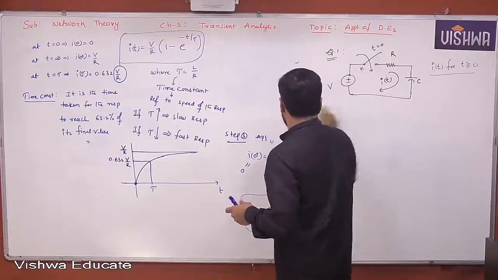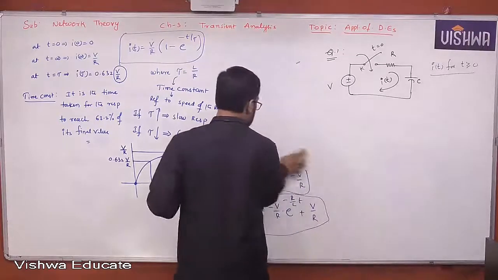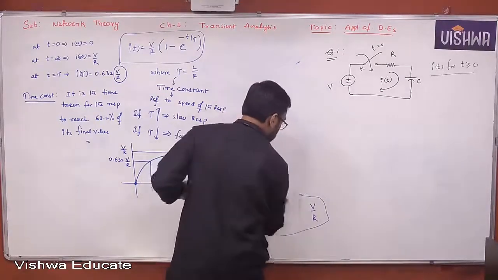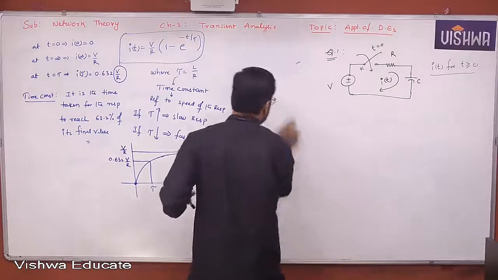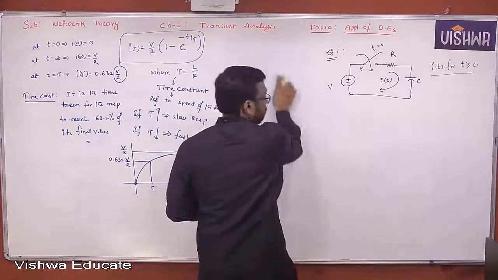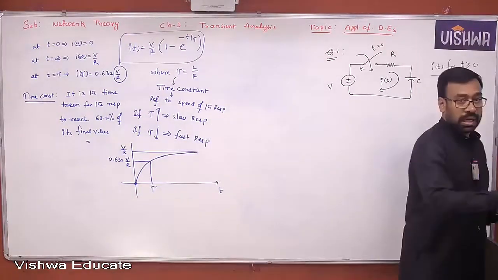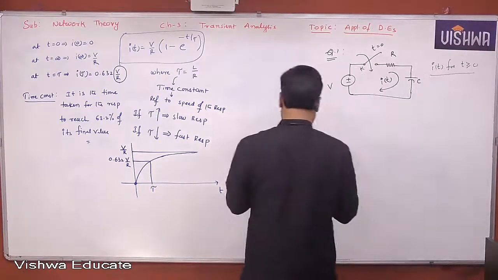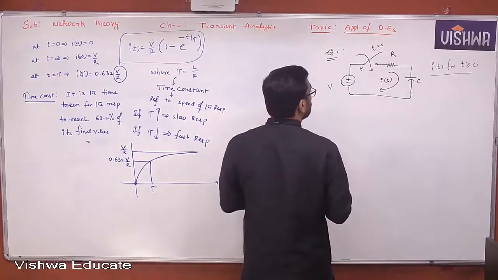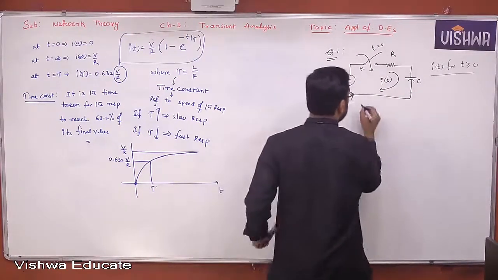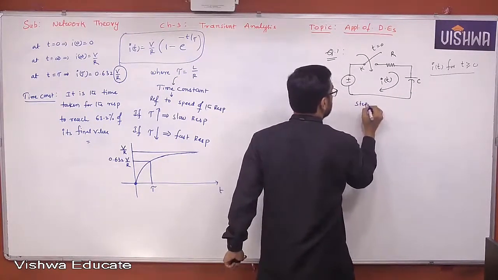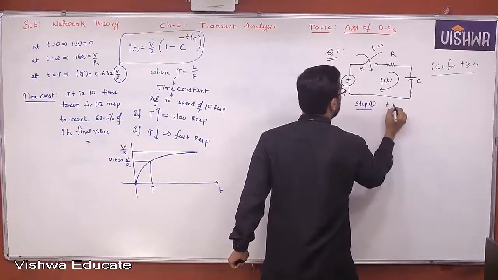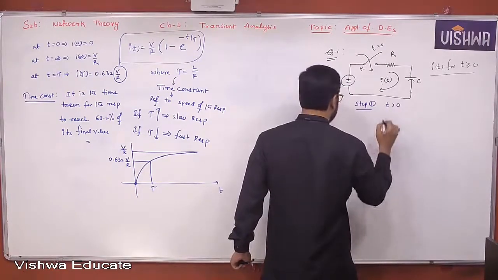Now let's go with the RC series circuit. Again, the same step by step. For t greater than 0, first you obtain the differential equation.